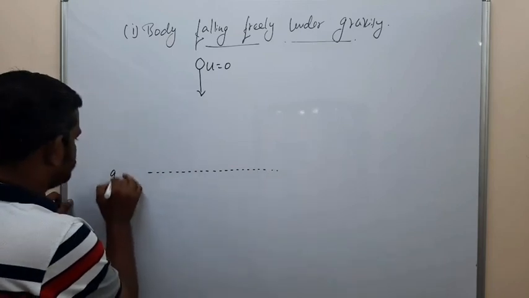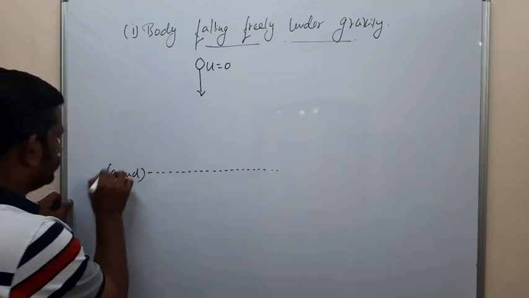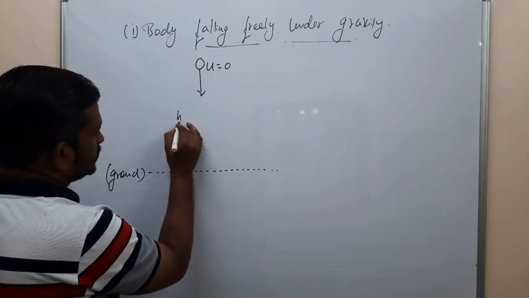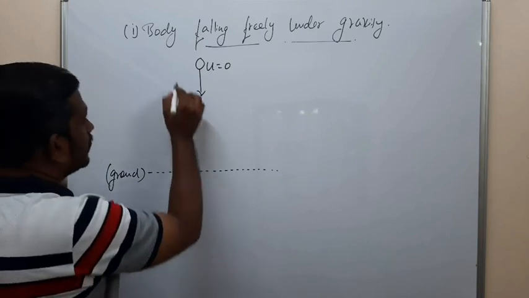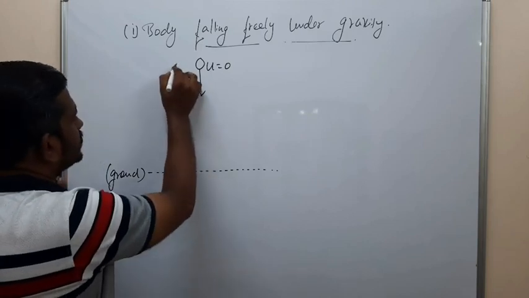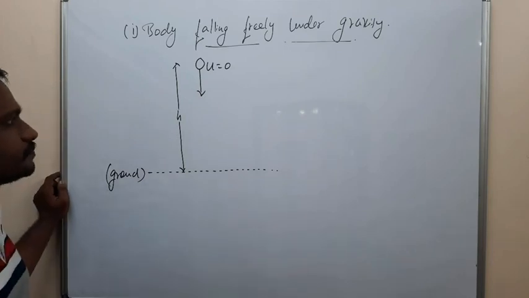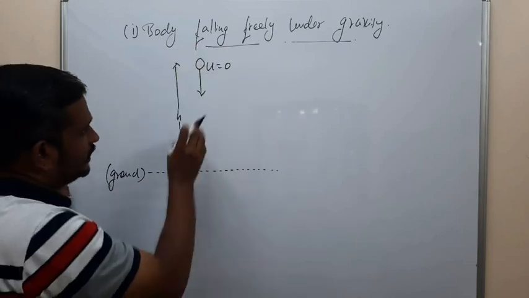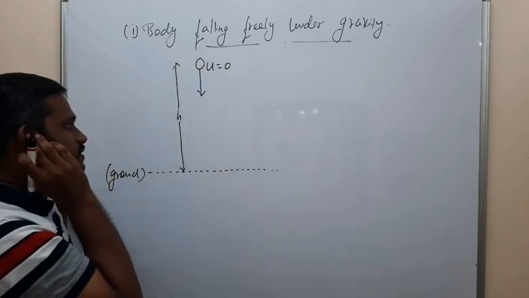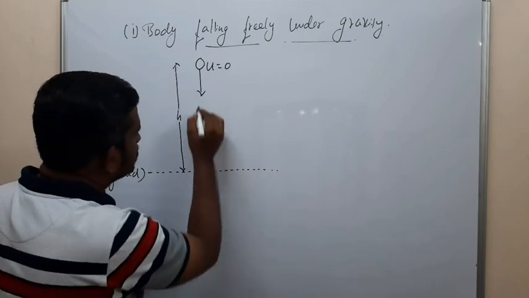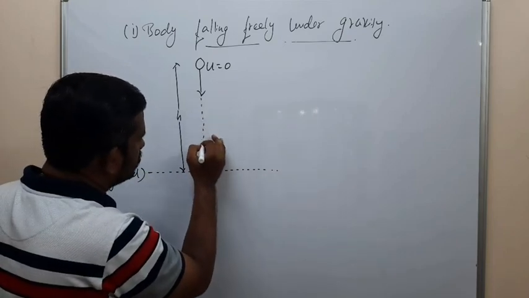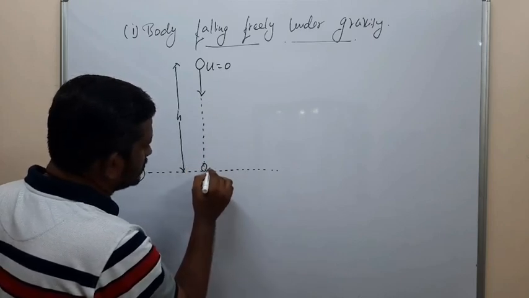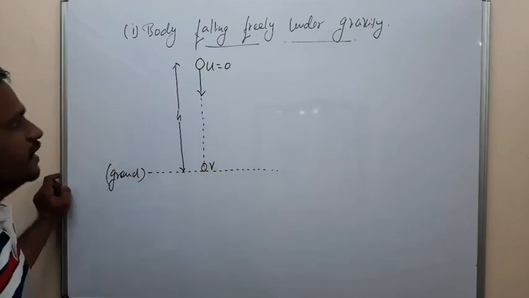So this is the ground. Let h be the height of the object. A body which is at a height h is falling freely with initial velocity equal to 0. It reaches the ground with a final velocity v.